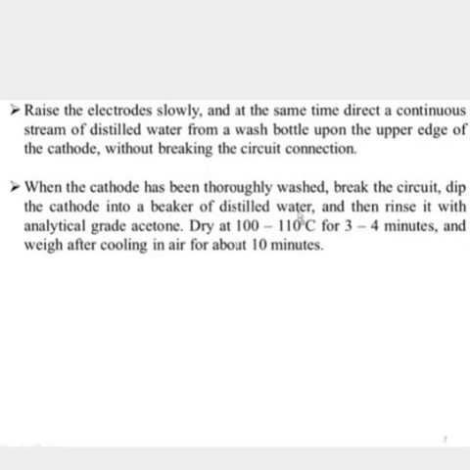The cathode electrode should be washed, the circuit broken, and it is dipped in distilled water and rinsed with acetone. Dry at 100 to 110 degrees centigrade for 3 to 4 minutes and weigh after cooling in air for about 10 minutes. So after drying, the electrode will be weighed.